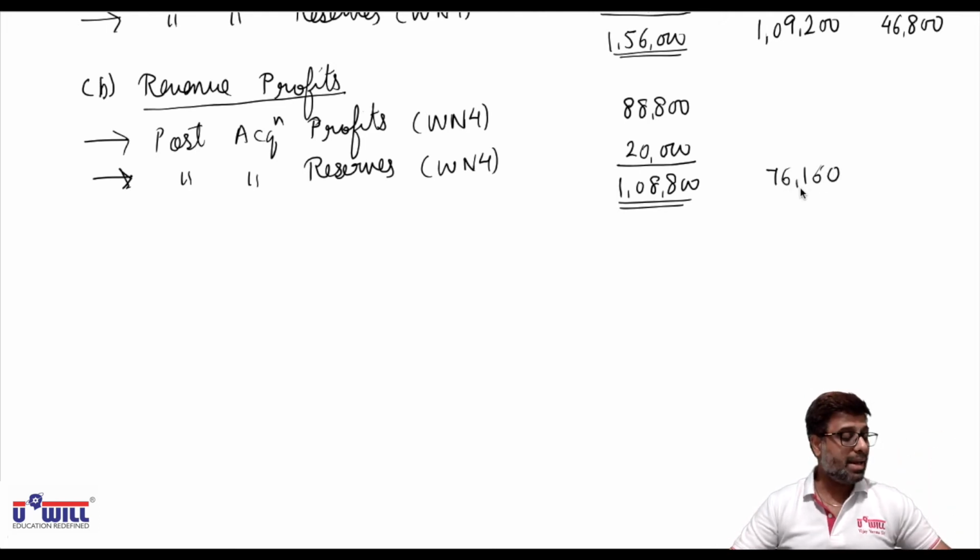And 1,08,800 into 3/10. What is the minority's share? 32,640.